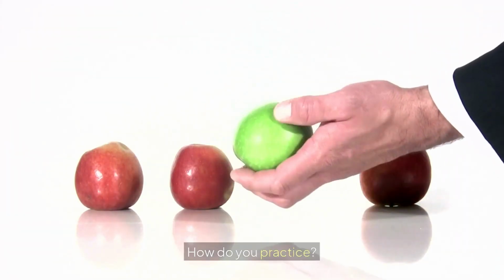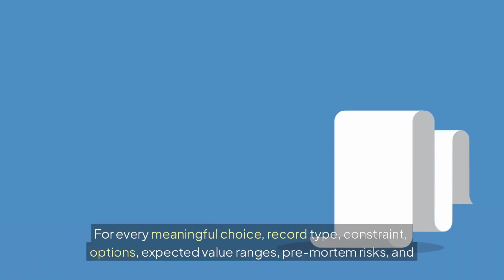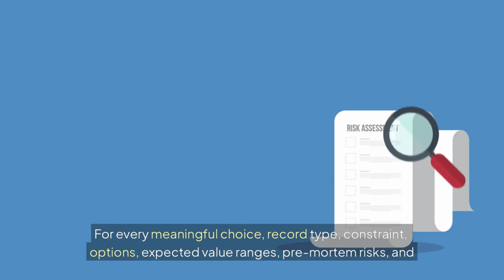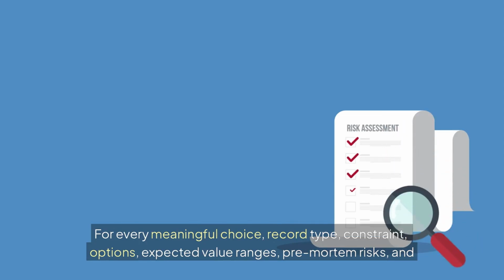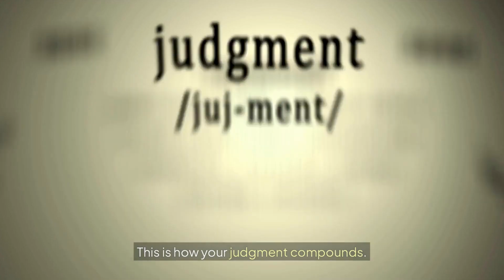How do you practice? Use a decision log. For every meaningful choice, record type, constraint, options, expected value ranges, pre-mortem risks, and your kill criteria. Then revisit outcomes and update your priors. This is how your judgment compounds.